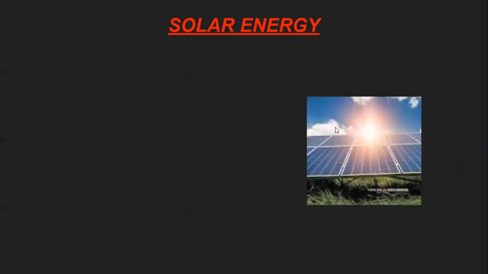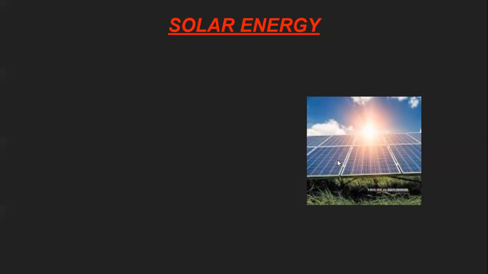The first one is the solar energy. The solar energy is the energy that we are getting from the sun. Look here in this image, I have shown this blue color. These are called solar panels. Solar panels are useful to convert the heat of the sun into electric energy.